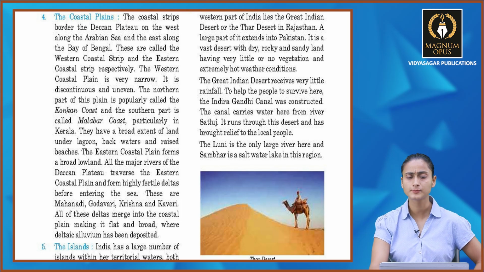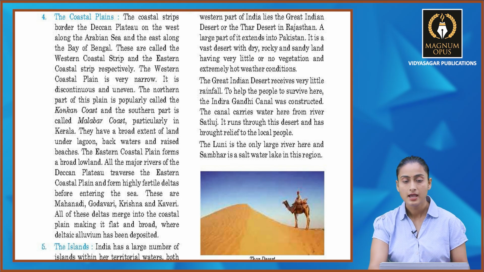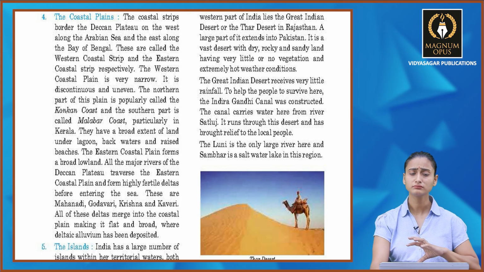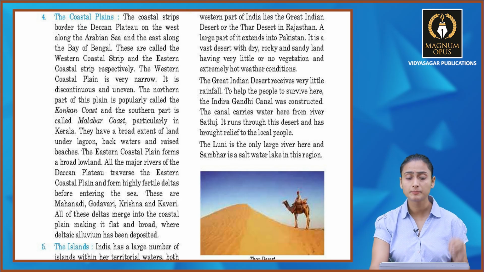The northern part of this plain is popularly called the Konkan Coast and the southern part is called the Malabar Coast. Particularly in Kerala, they have a broad extent of land under lagoon, backwaters and raised beaches, and the eastern coastal plain forms a broad lowland. All the major rivers of the Deccan Plateau traverse the eastern coastal plain and form highly fertile deltas before entering the sea. These are Mahanadi, Godavari, Krishna and Kaveri, and all of these deltas merge into the coastal plain, making it flat and broad, where delta alluvium has been deposited.